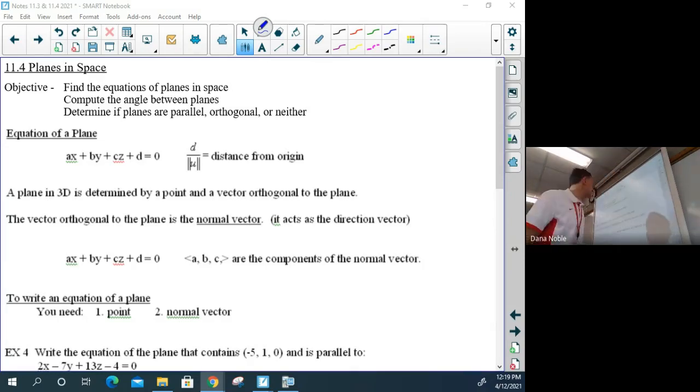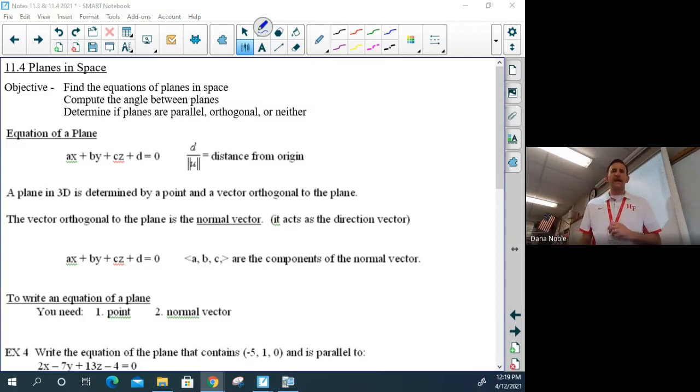All right, first up, the equation of a plane is going to be given to us in the form of ax plus by plus cz plus d equal to 0, where they're telling us that this magical d value is some distance from the origin, but you have to take d divided by the magnitude of u. Now, we'll show that, but it's not going to be as necessary for the purposes of this unit.